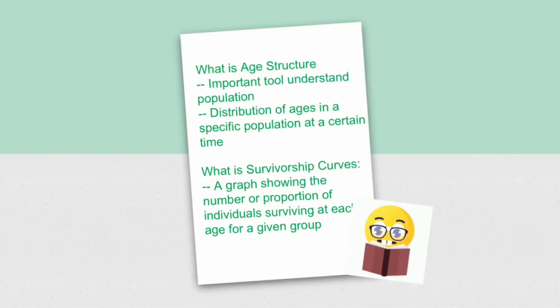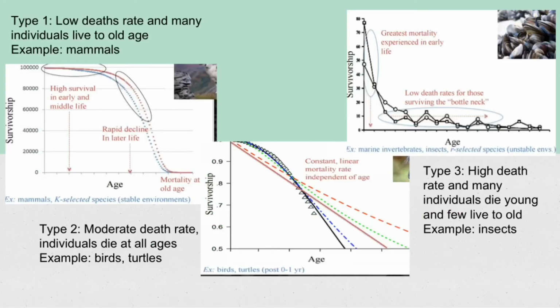The last characteristic of a population is age structure. Age structure is a distribution of ages in a specific population at a certain time. Here, we introduce another concept relating to age and survivorship, which is survivorship curves. There are three types of survivorship curves.